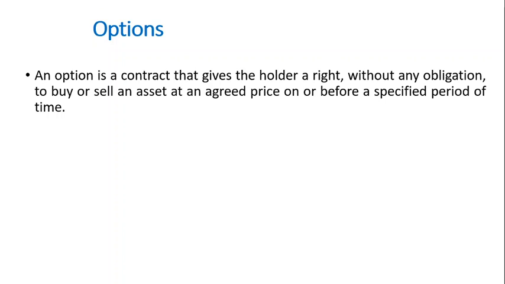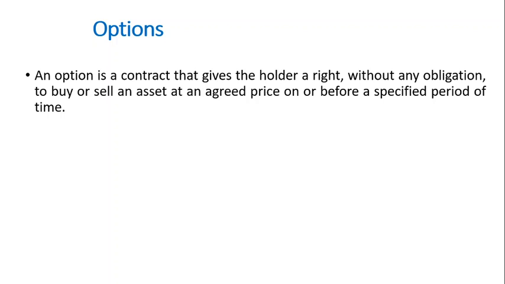An option is a type of derivative instrument in which, if you buy an option, the holder of the option gets a right that either he can buy a particular asset or he can sell a particular asset at an agreed price, which can be on the specified date or before the specified date. Now let me just simplify this.